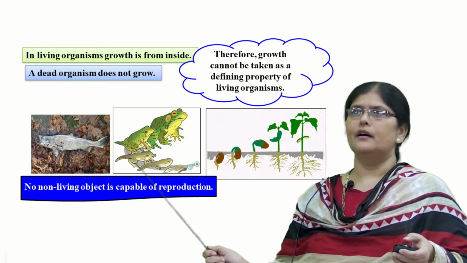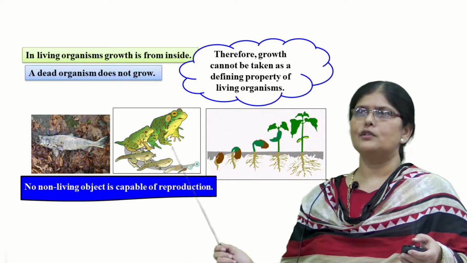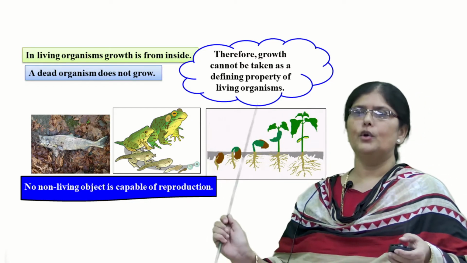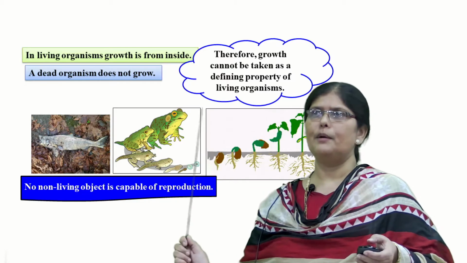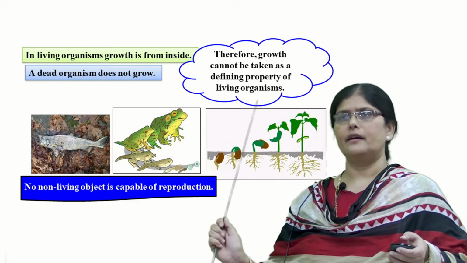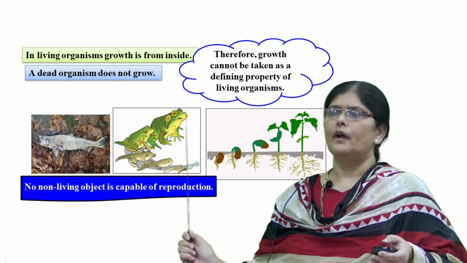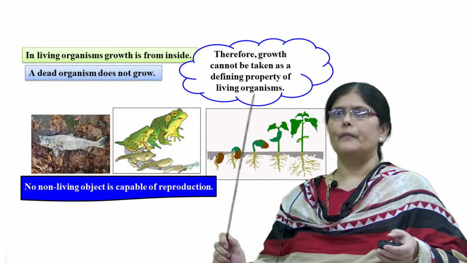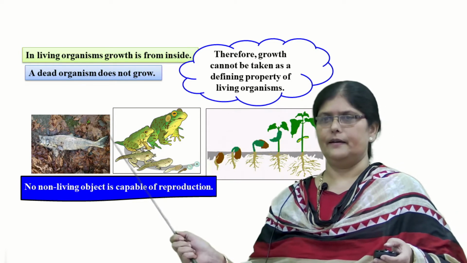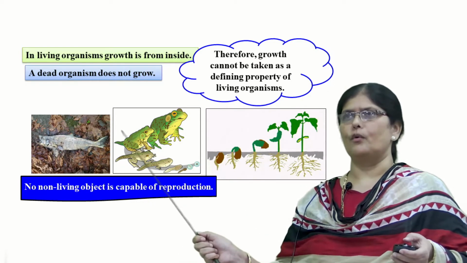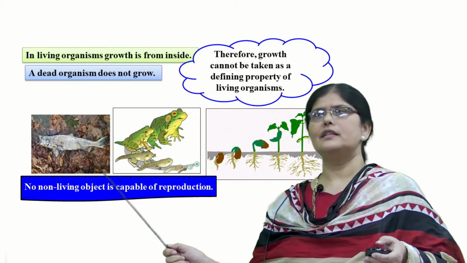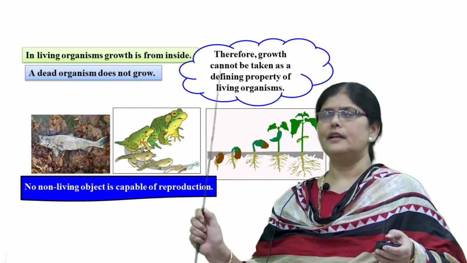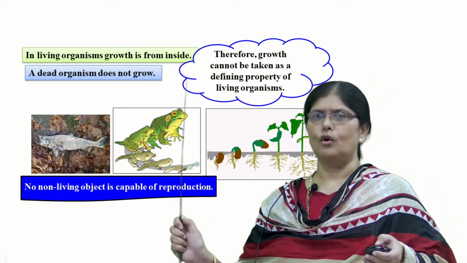You can see the growth of a frog, and you can also see the growth of a small seedling into a small sapling. Therefore, you cannot say that growth is a defining property or a distinguishing characteristic feature of living organisms. We also know that no non-living object is able to grow from inside, and a dead organism will never grow, right? We have not seen any dead organisms growing. So among the characteristic features to define living organisms, the first one was growth.